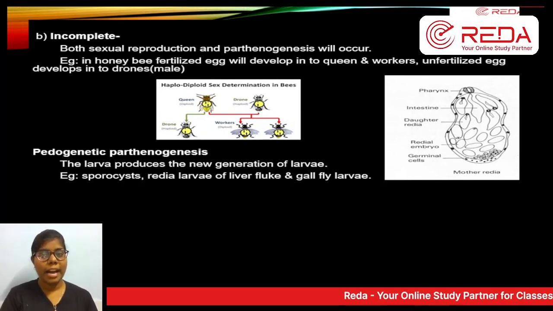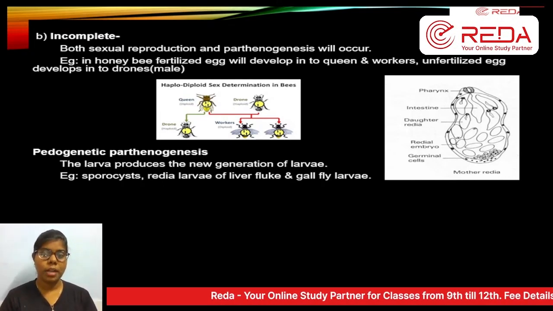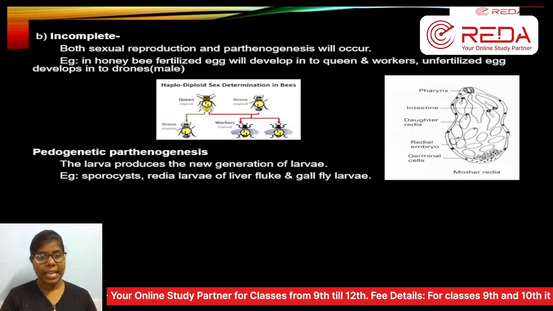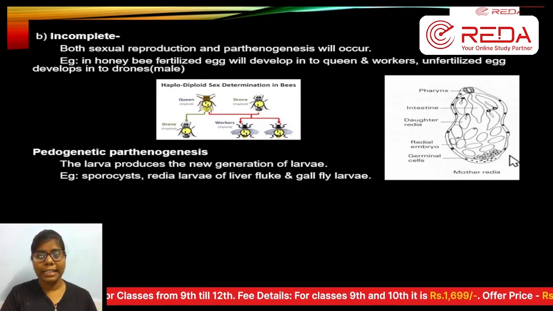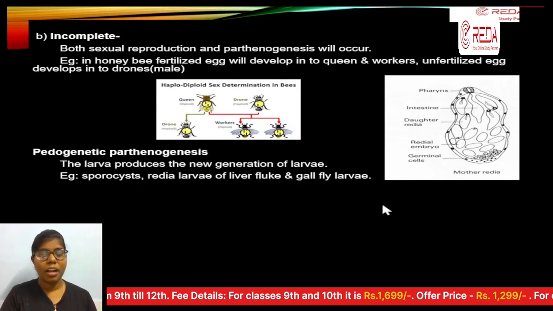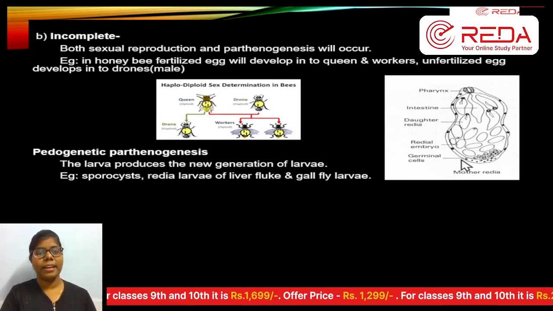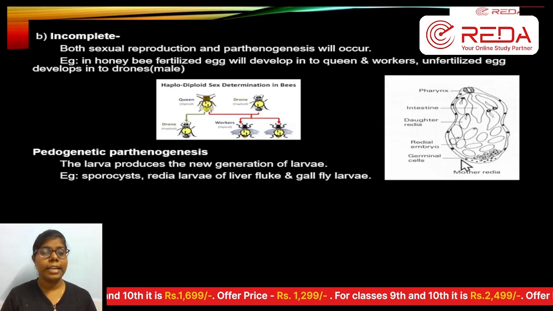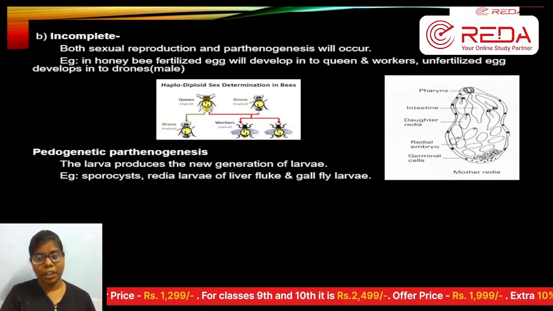So one larvaல இருந்து நியூ ஜெனரேஷன் ஆஃப் லார்வா அப்படியே திரும்பி ப்ரொடியூஸ் ஆகிறது தான் pedogenetic parthenogenesis. Example I have given, ரெடியா லார்வா. Liver flukeல இருக்க it is a ரெடியா லார்வா, மதர் ரெடியா. Okay, so ரெடியா லார்வால இருக்க liver fluke again another set of larvae it will be producing. So it is called pedogenetic parthenogenesis.